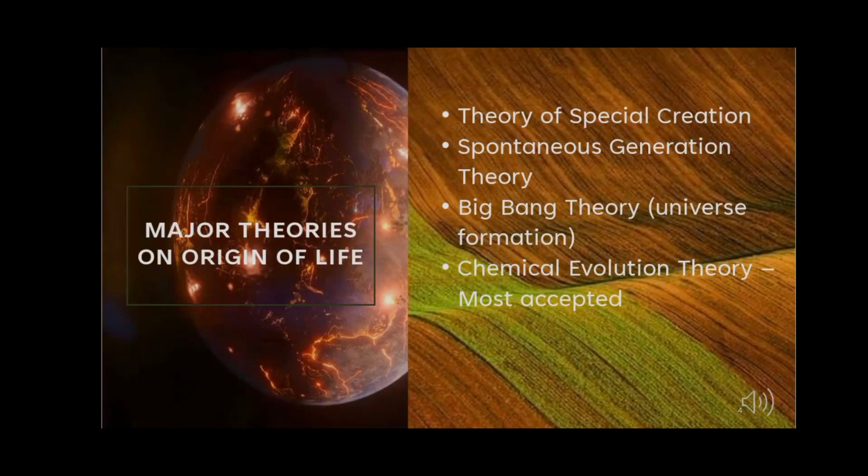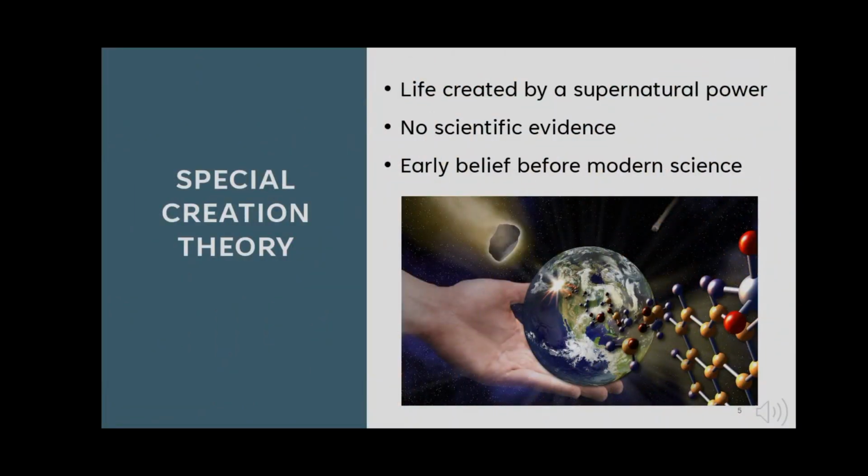There are some major theories on the origin of life. Let's explore them one by one. The first theory was the theory of special creation. In this theory, people believed a divine power created life in its present form. But science needed evidence, so more explanations were explored.